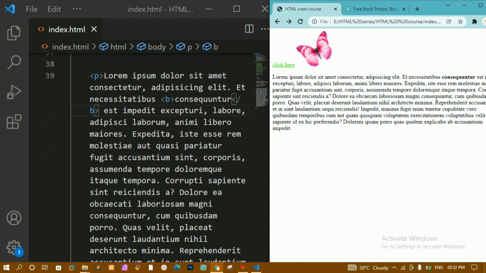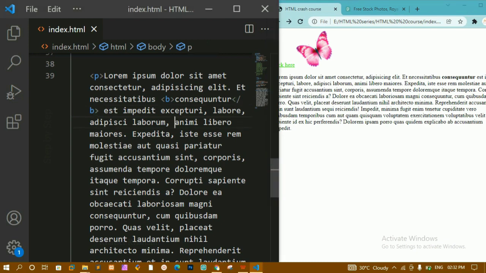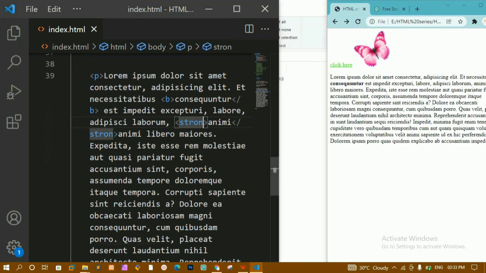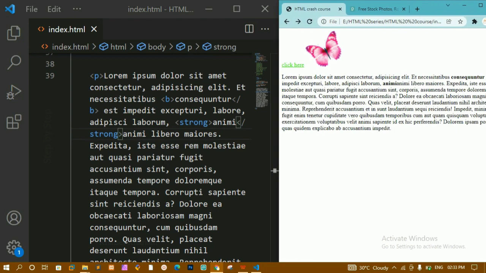Now next we are going to see about strong. Here, in strong, I just want to display this. I'll copy this, and inside this I'm just going to paste. I'll save. Let me just change the spelling here. It's strong. I'll save this. I'll refresh this one. Now you can see here I am having this one. This is the output for that.